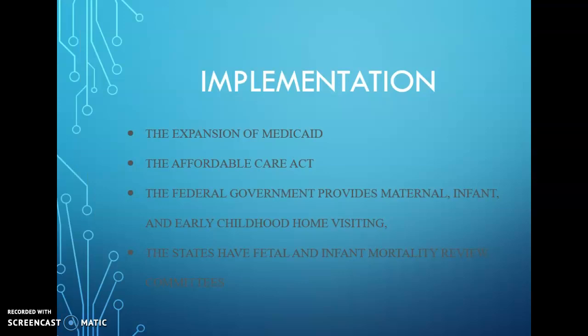What has been done to decrease infant mortality rate? CDC, states, and other localities have done research and have identified causes of infant mortality and its associated disparity. They have implemented measures such as the expansion of Medicaid. The Affordable Care Act provides efficient, accessible maternal health services. The federal government provides maternal, infant, and early childhood home visiting, and the states have fetal and infant mortality review committees that review cases and implement measures to reduce and prevent mortality.